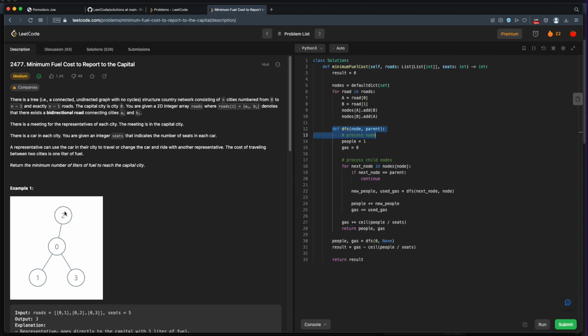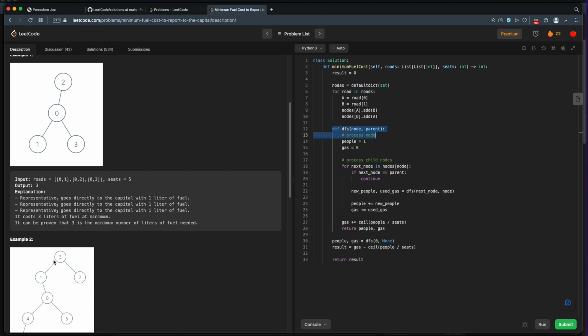And you can find a leaf node just by looking for any node that only has one connected node. So find the leaf nodes first, process all those leaf nodes, push those people up to the parent nodes. It'll be a very similar algorithm to the depth first search, but you could do it in an iterative way. So you grab all the people at the lower node, push them up to the higher node. I might even keep a single dictionary or a single array of how many people are at each node, and then push them up to the next node, and finally push them up to 0.